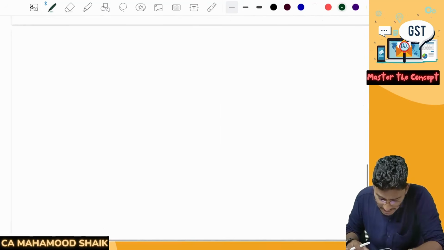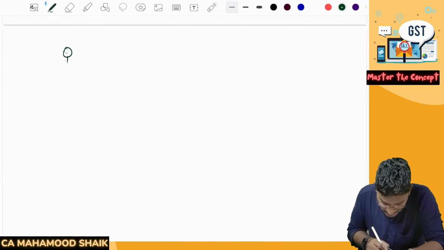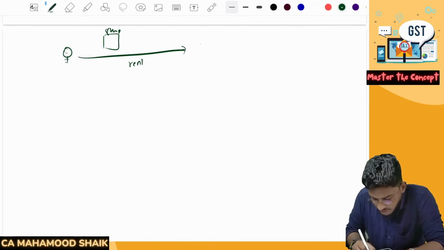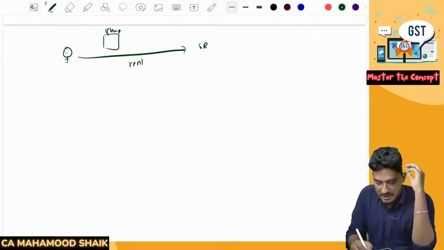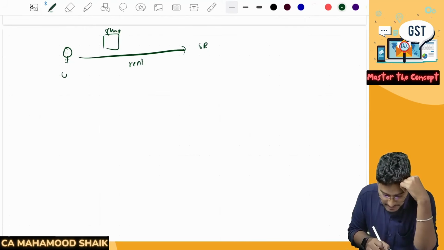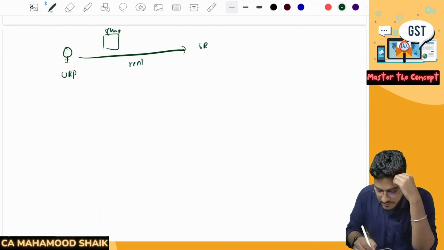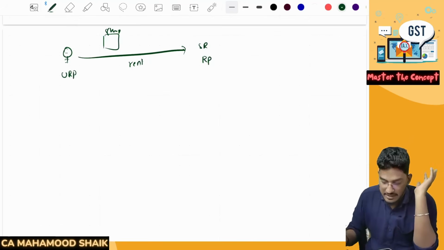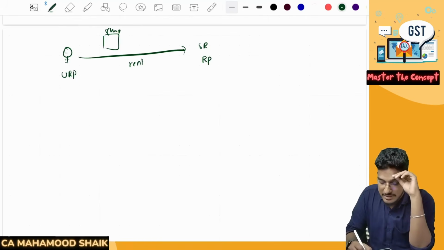So say for example, you have one commercial property. There is a person who owns a commercial shop, and this shop is given on rent to a service recipient. Earlier, the provision used to say that if the supplier is an unregistered person and the recipient is a registered person, then this service will get covered under the reverse charge mechanism.